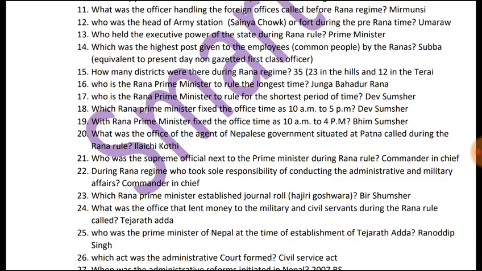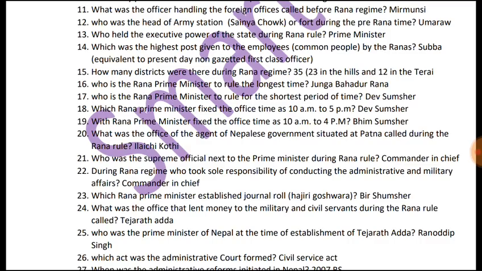Which Prime Minister fixed the time as 10 a.m. to 4 p.m.? It was Bhim Shamsher Rana who fixed the office time as 10 a.m. to 4 p.m. 20th question is, what was the office of the agent of Nepalese government situated at Patna called during the Rana rule? It was called Ilaichi Kothi.